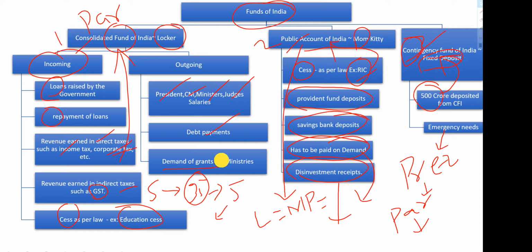And demands of grants, we'll see what this thing is in our next slide. Okay, this thing requires parliament approval, this does not require, and this does not require, but it will be introduced after president orders is imposed.